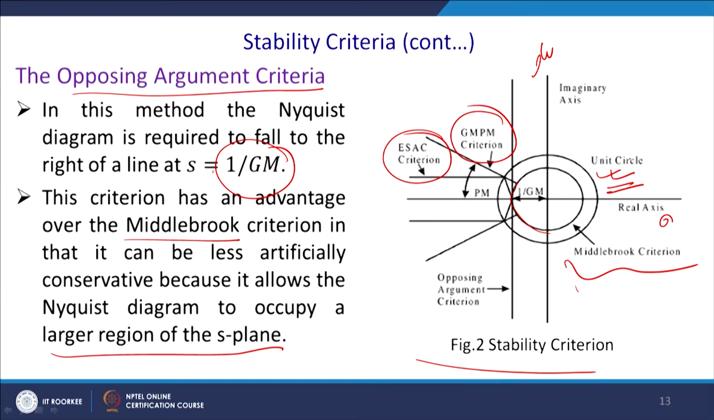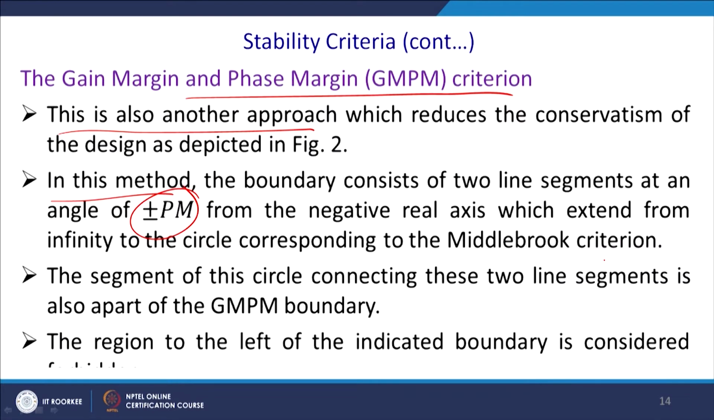So, this is the plus minus Gm, and plus minus Pm from the negative real axis, which extend from infinity to the circle corresponding to the Middlebrook criterion. Students are requested to take a snapshot or screenshot of my figure number 2, so that they can correlate this statement better. This segment of the circle is connected, and these two line segments are a part of this gain margin, phase margin boundary.